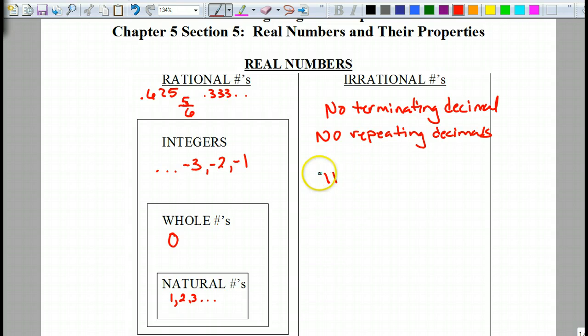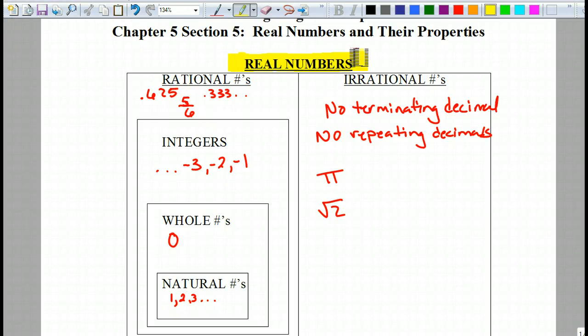So, like pi, square root of 2, those are all irrationals. And all these come under the envelope or the umbrella of real numbers. These are all part of the real number family.